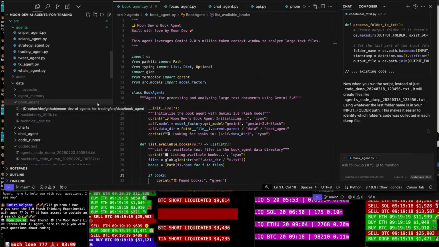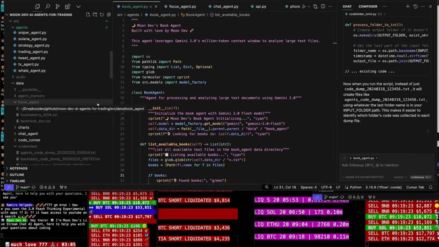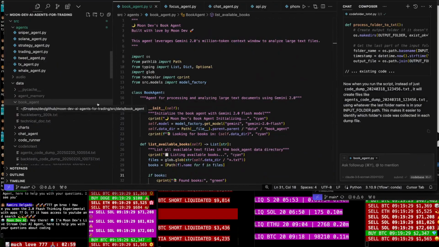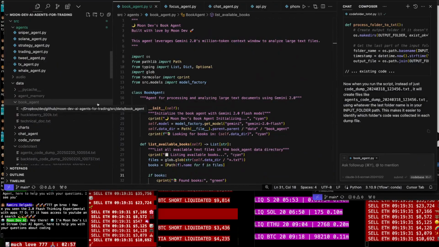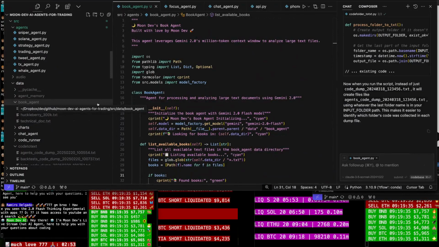Ask the question, and then it will use the prompt. The prompt will be that question I put in the terminal, and then it will send in that prompt along with the context.